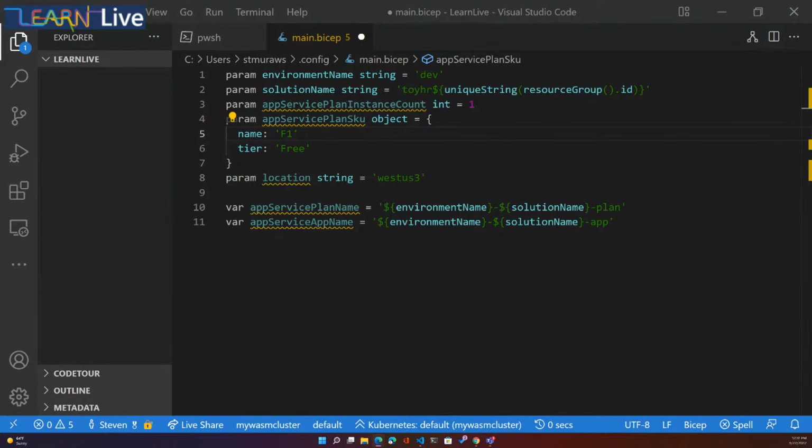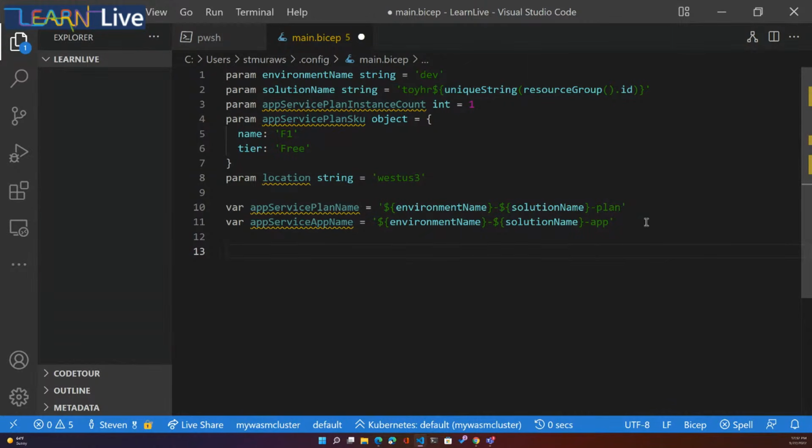So that's one way we can customize the values of our parameters, by just letting Bicep do it for us. There's also the resource group, so we're passing through the resource group ID to that unique string. You've got your object parameters there as well, and then your parameter names that you've defined at the very start of your Bicep template.